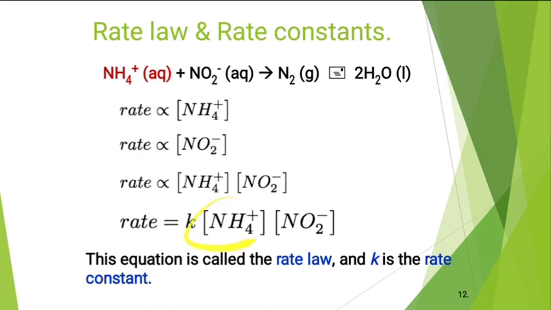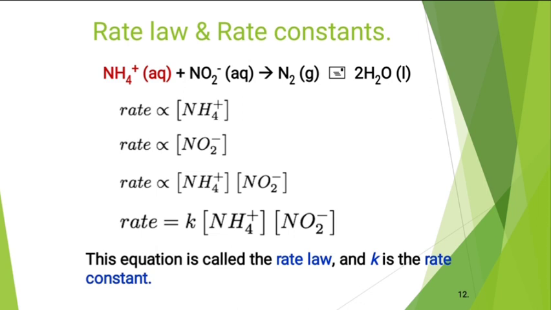So if we consider only NH4 plus, rate is directly proportional to the concentration of NH4 plus. So here the power is 1. In the second equation, obviously, the concentration of NO2 minus is raised to 1 because the number of moles is 1 in the reaction.